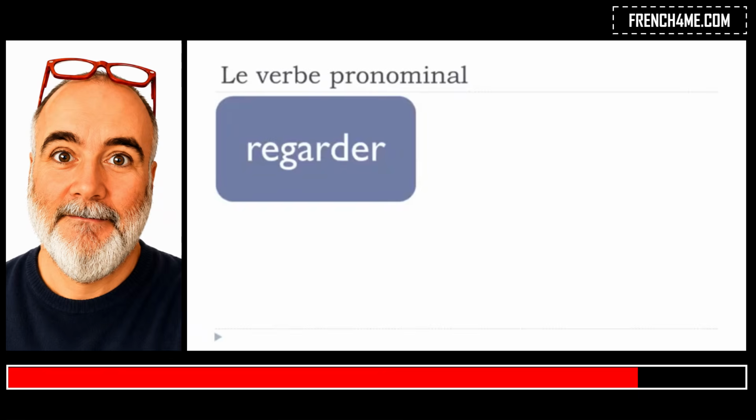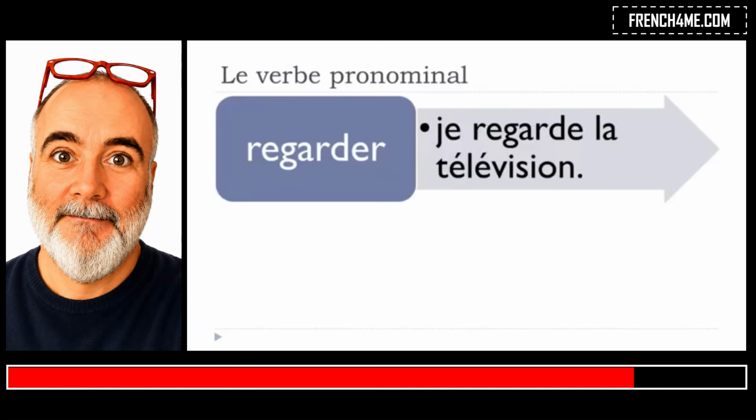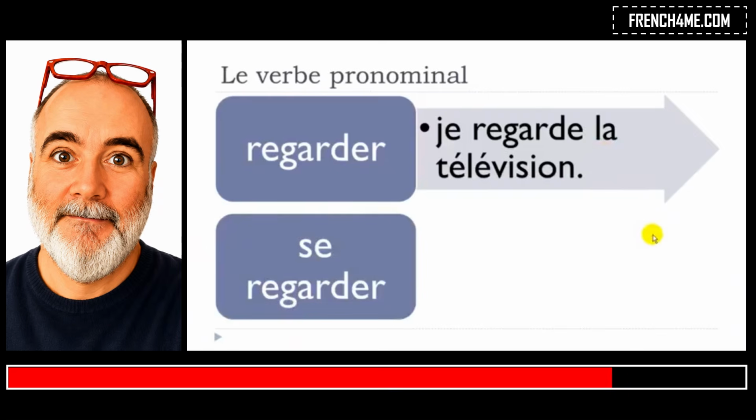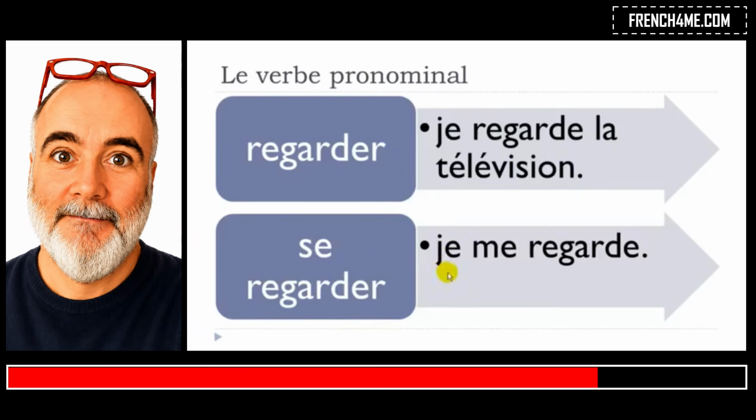So if we take the regarder verb, okay? Normally you will construct this sentence: Je regarde la télévision, okay? I watch the television. But then if you use this se regarder, as I said, to look at oneself, in that case, je me regarde.